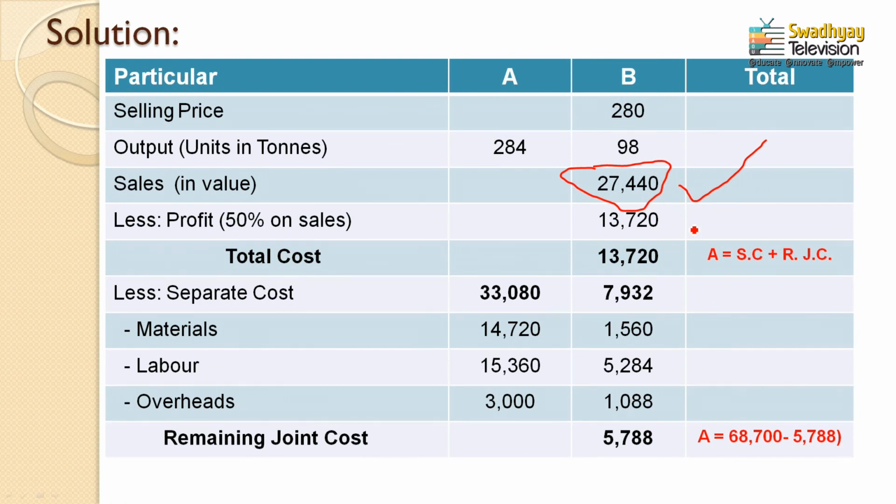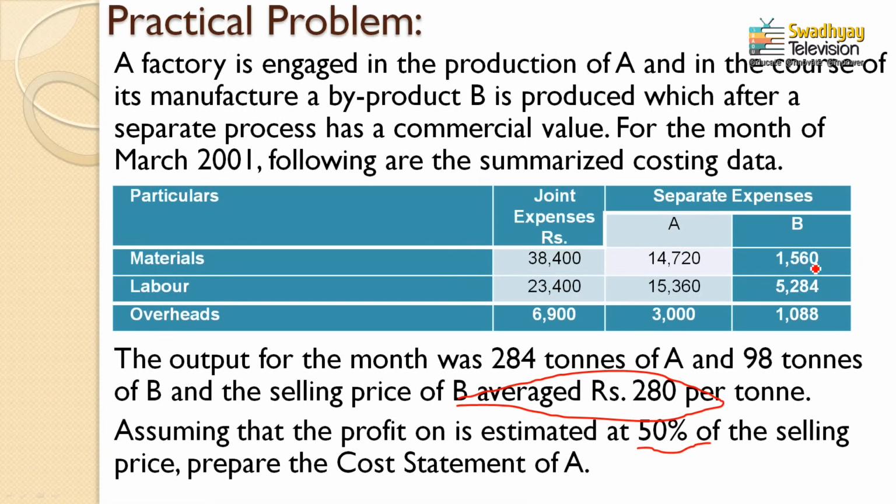Now this is a very important value. 13,720 is the total cost. I repeat and say forcefully, this is the total cost. Total cost means, see the formula here, the separate cost and the remaining joint cost. Now see the question here, how it is relevant. The separate expenses of B are mentioned here and the joint expenses are given here.